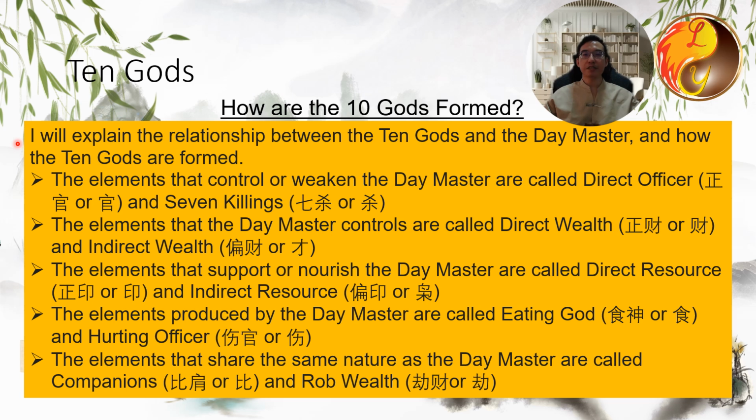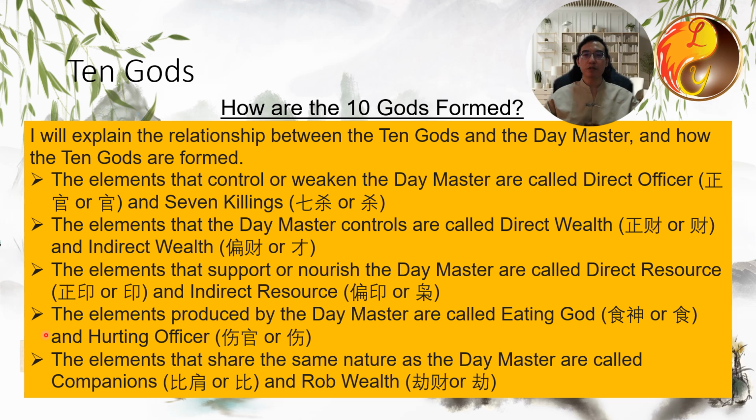Let me summarize the relationship between the 10 gods and the day master, and how the 10 gods are formed. The elements that control or weaken the day master are called direct officer and 7 killings. The elements that the day master controls are called direct wealth and indirect wealth. The elements that support or nourish the day master are called direct resource and indirect resource.